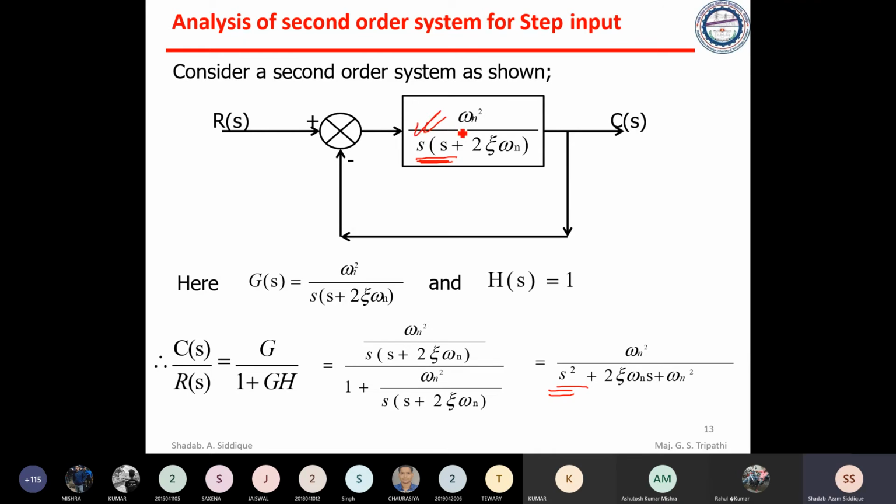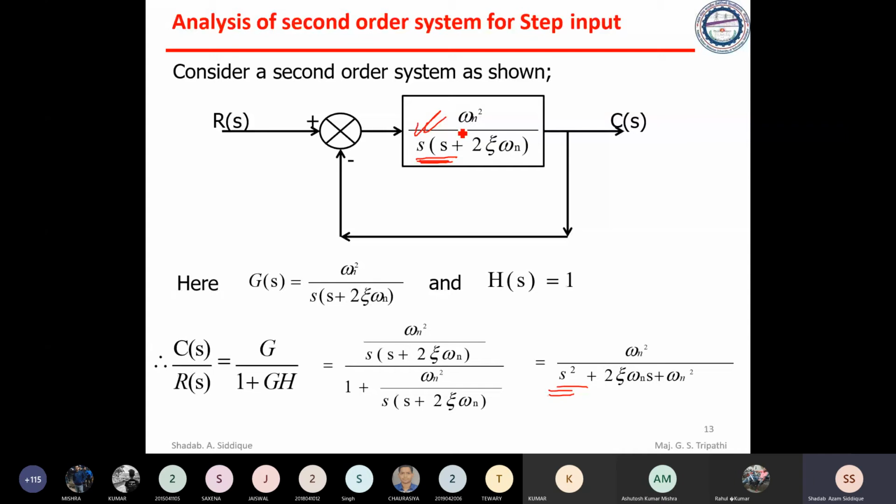We will see the significance also, why this is taken and not 1 divided by s into s plus t. We can represent it in a standard form, where omega n is the natural frequency and zeta is the damping ratio or damping factor. H of s is, of course, taken as a unit step.